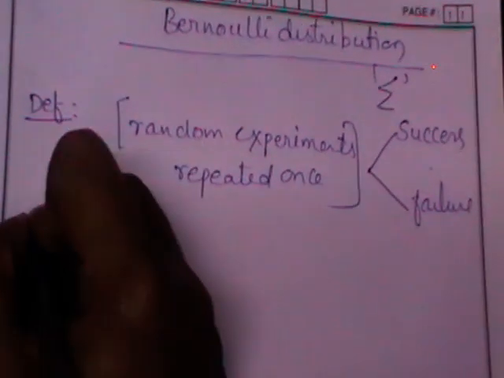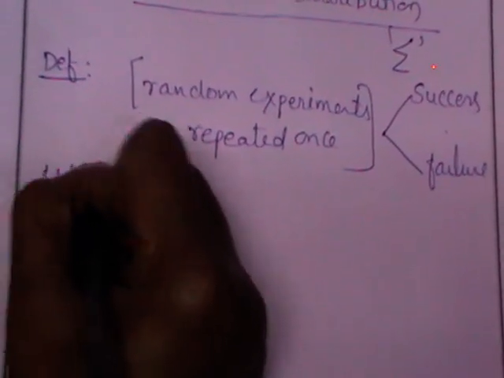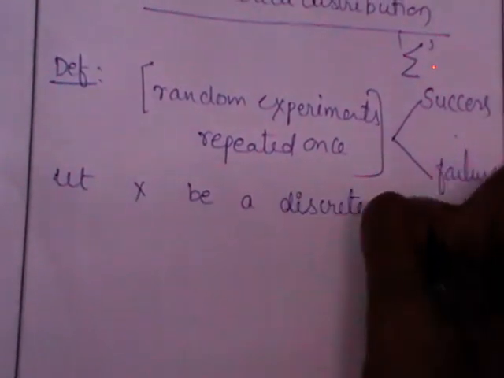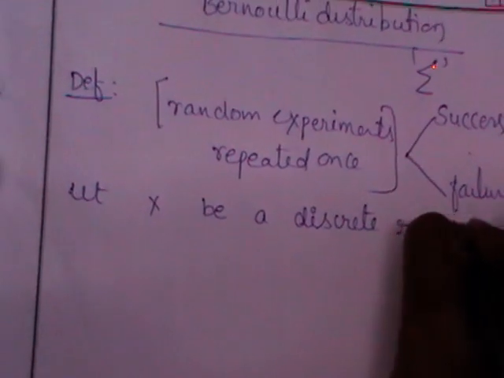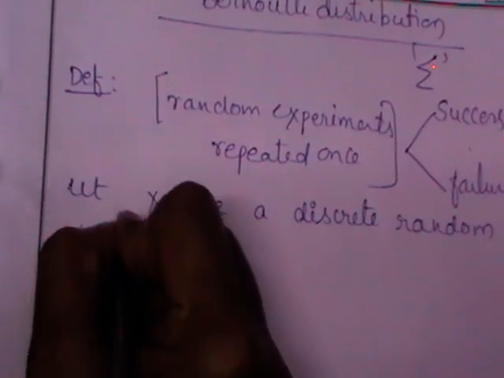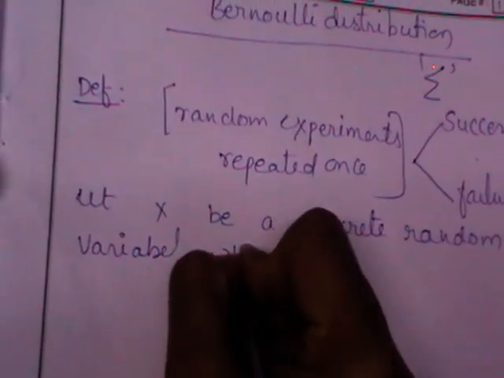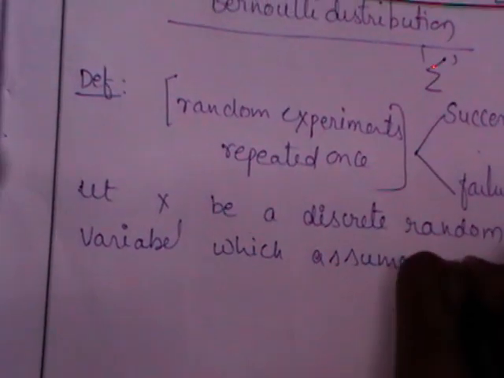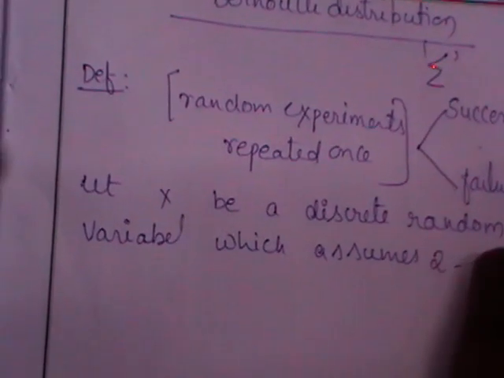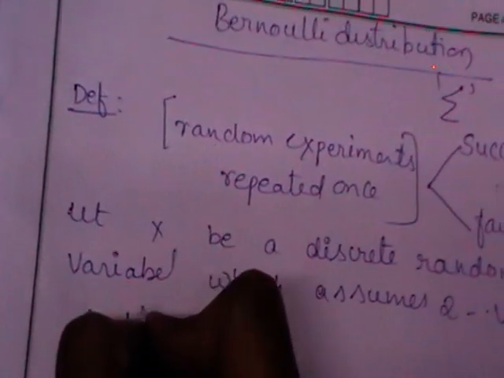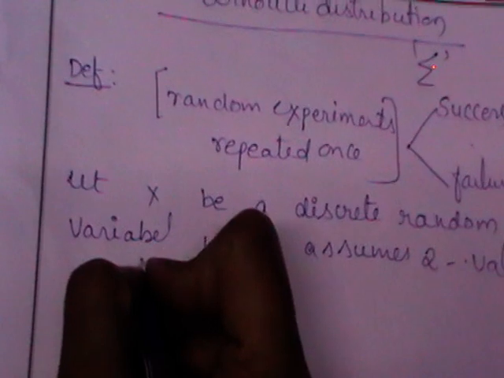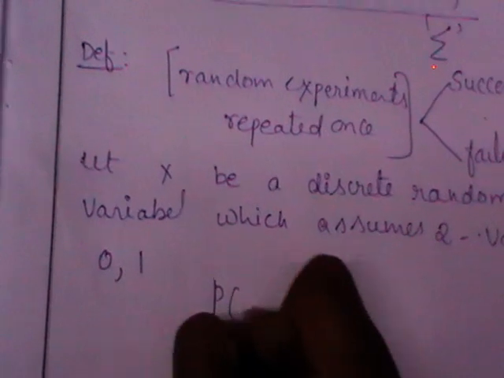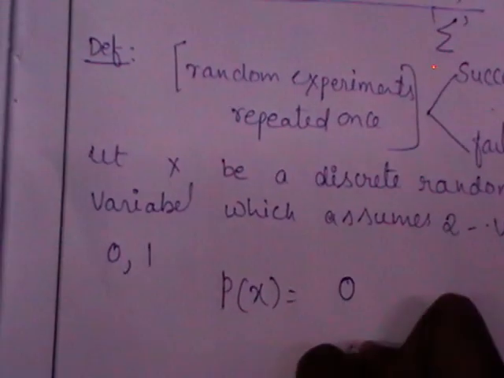And while writing it, how should we write it? Let x be a discrete random variable, which assumes only two values, 0 and 1.